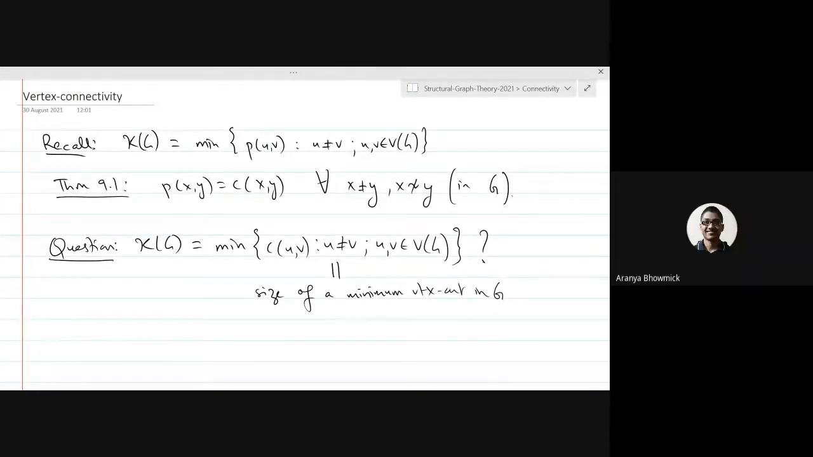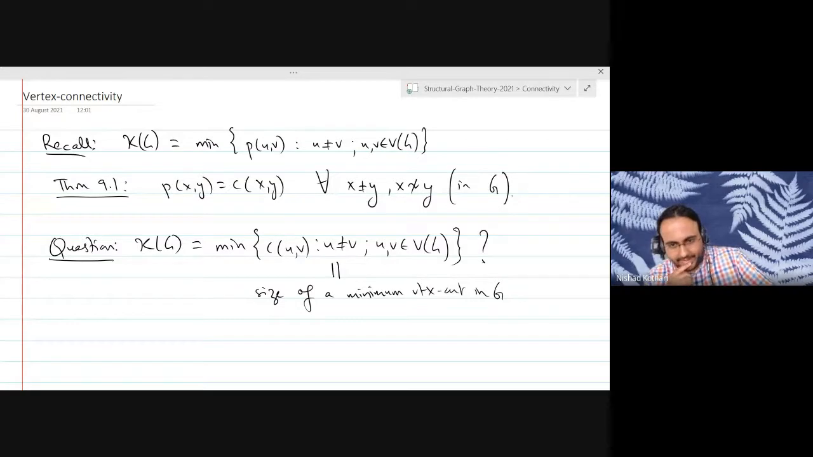Sir, I think it will be u not equal to v, u not adjacent to v, because the cut is defined for u not adjacent to v. Exactly, exactly. So there is a problem with this definition. u and v could be adjacent, and then actually you won't even have a u-v vertex cut in the graph. You can delete all the vertices, and u and v will still be connected, right? So there is already a problem here.